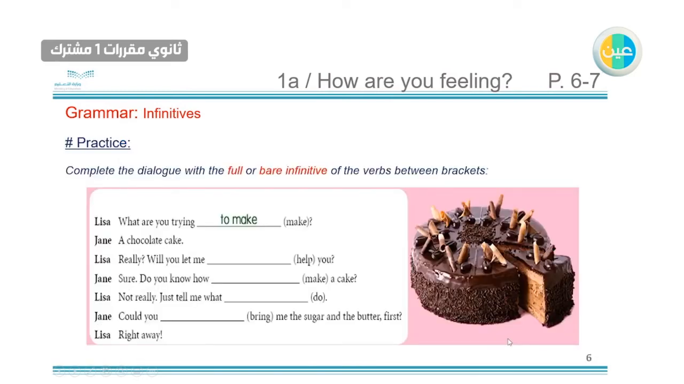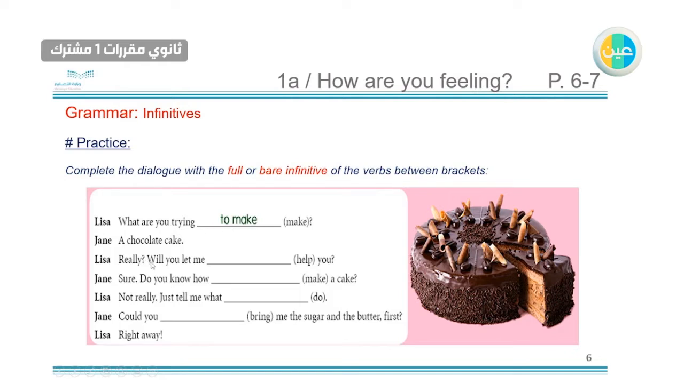Practice. Let's practice this question. So for the first one, for example, it's complete the dialogue. The dialogue is like the conversation. Dialogue means conversation with the full or bare infinitive of the verbs between brackets, like this: make, help, make, do, bring, and etc. So what are you trying to make? So here we use the full infinitive because it comes after try.